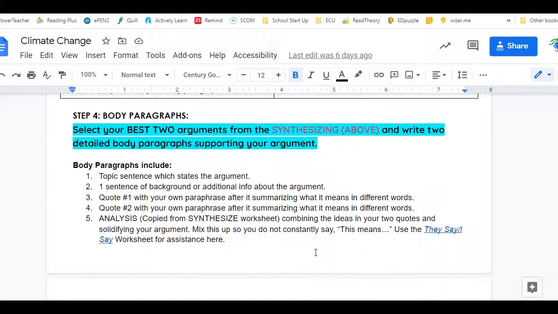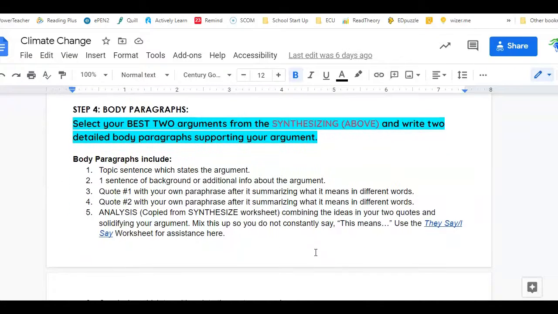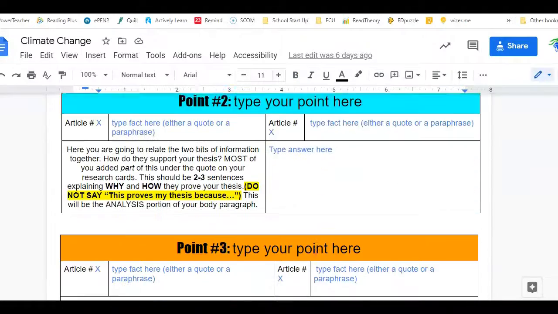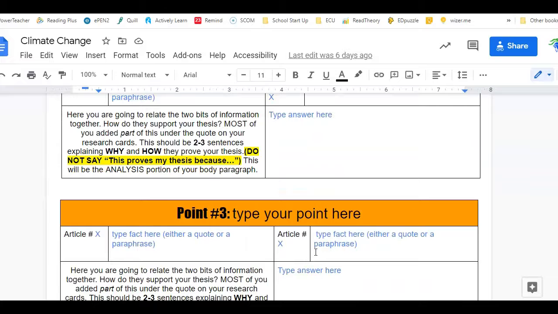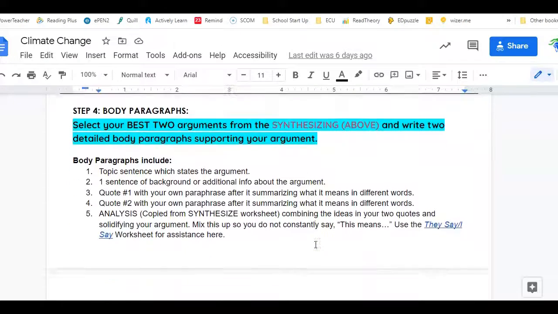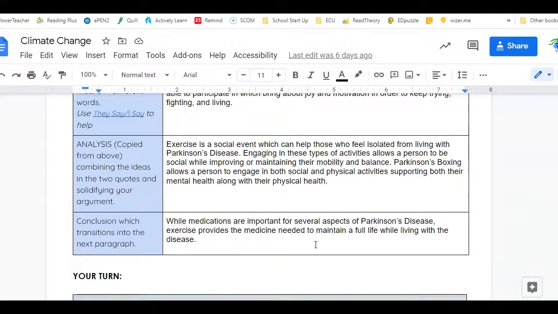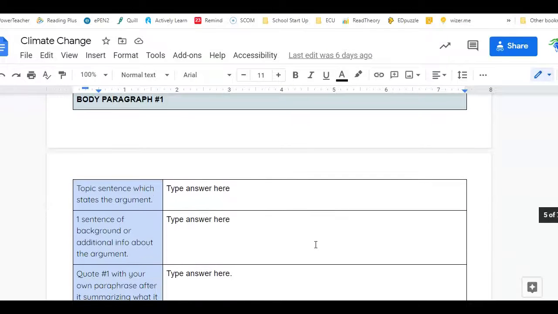Then, what you should have finished on, we're working on this Monday, Tuesday, and then Wednesday it was supposed to be done, with your 2 body paragraphs. So you did all 3 points up here. You're going to pick your best 2, the 2 that you did the best on, and just X out the 3rd one. Your best 2. And here's my example, so you can look at what I did. But you're going to do 2 body paragraphs.